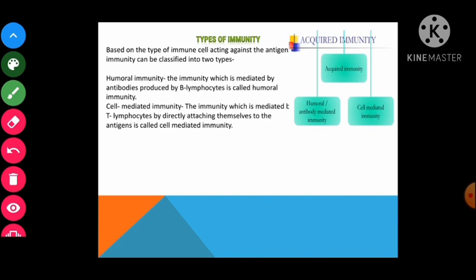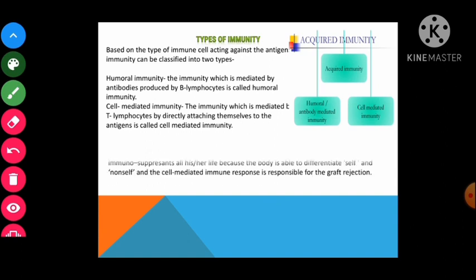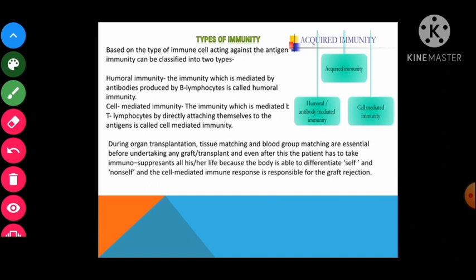It plays an important role in organ transplantation and is responsible for the body's ability to differentiate between self and non-self organs, right? So during transplantation, tissue matching and blood group matching are very essential before undertaking any transplant, right? So the patient has to take immunosuppressants, right?